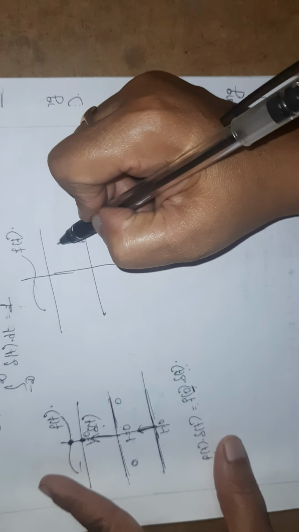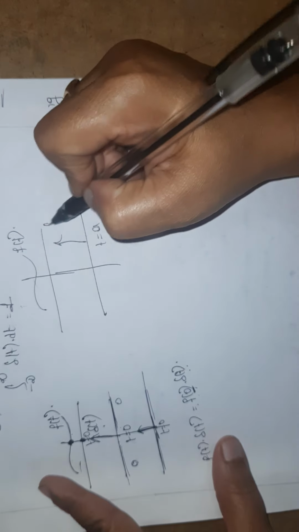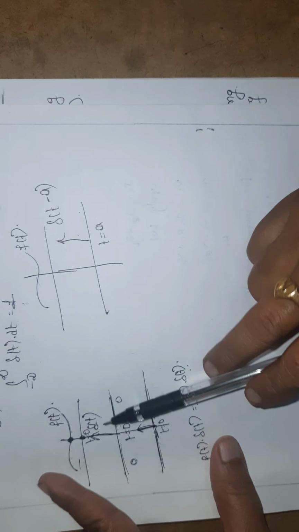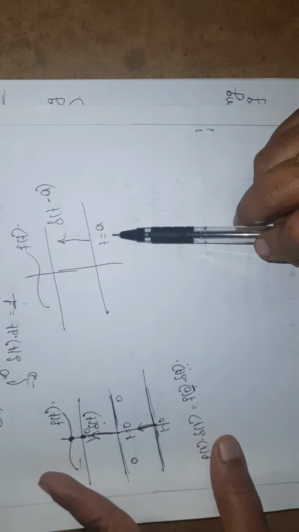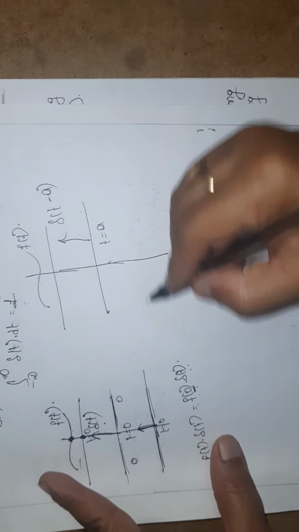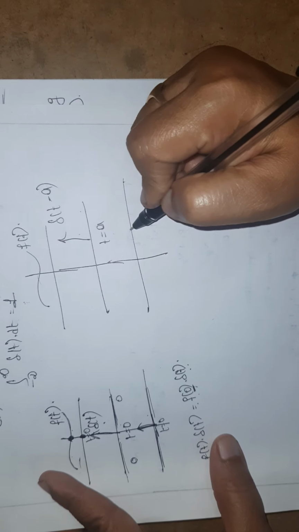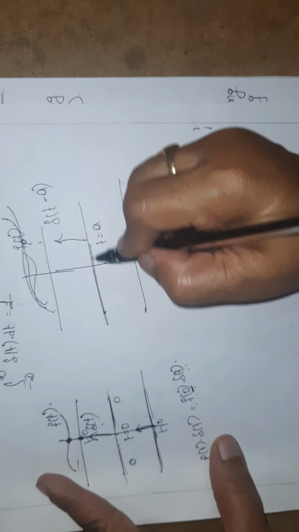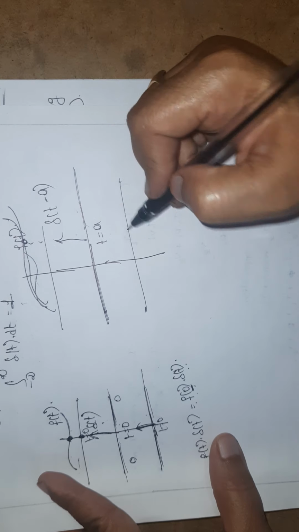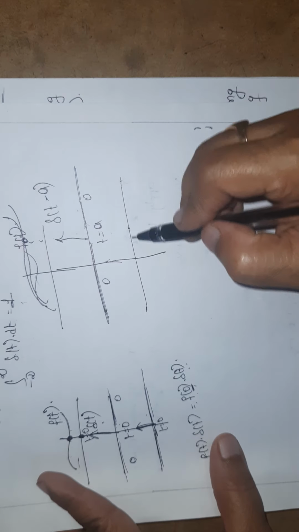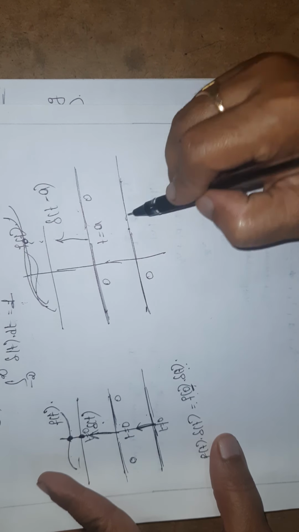If I consider t is equal to a, this is del of t minus a, which is nothing but the shifted version of del of t. The del of t is shifted to t is equal to a. Then where is the output? I will get output exactly at t is equal to a only, because on the left side and right side of t is equal to a, it has 0 magnitude. 0 magnitude multiplied means from here it is 0, here it is 0.